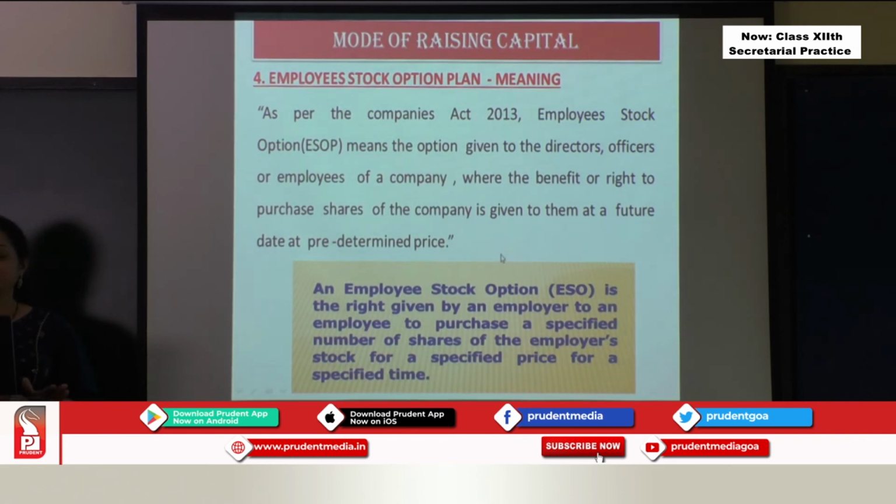Now, the word itself, employee stock option plan, tells you that shares are being given to the people working in the company. Directors are also working, they are receiving a salary, they don't own the company, please remember that, they manage the company. So directors are also employees of the company, officers working in the company, and employees, the staff of the company. Now what is done here?